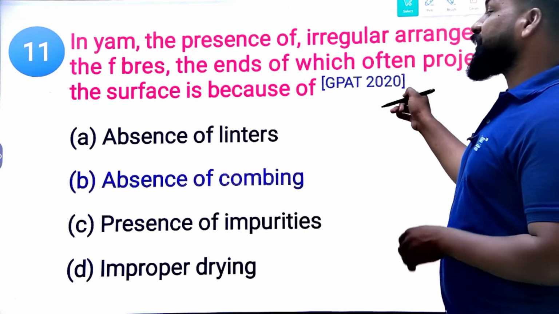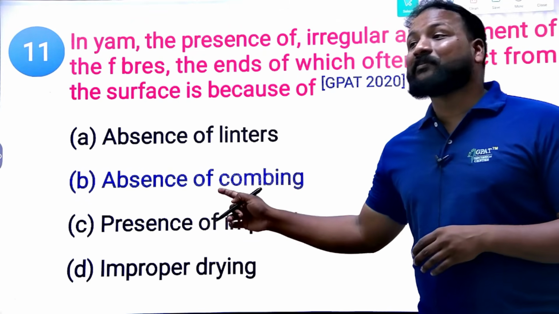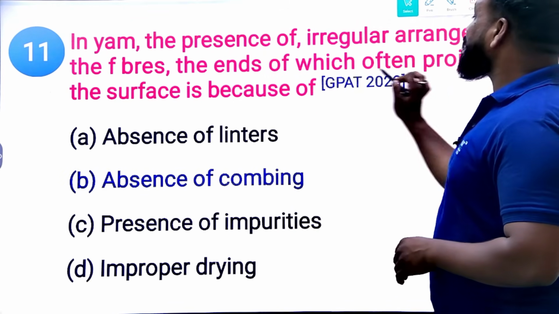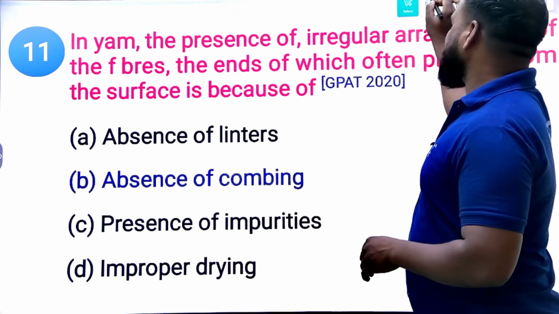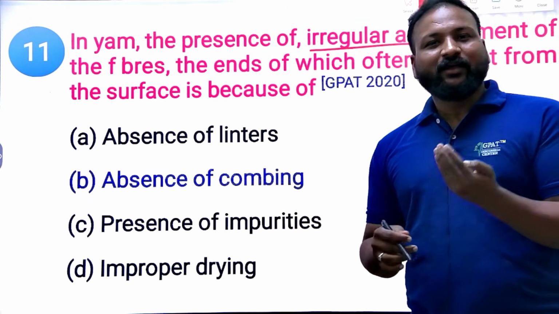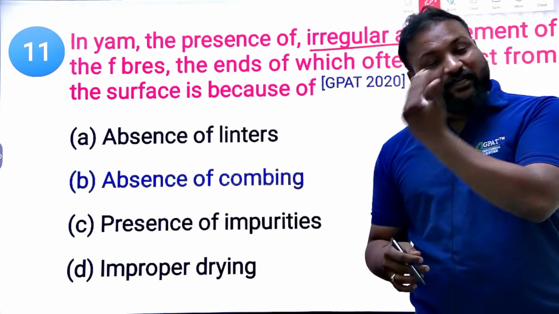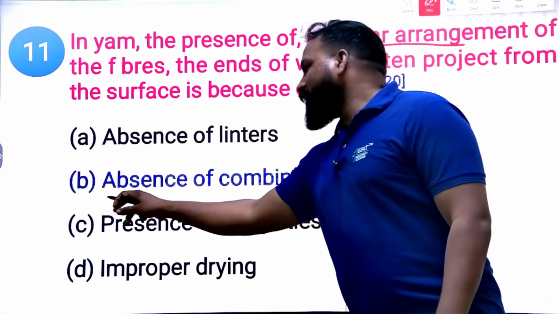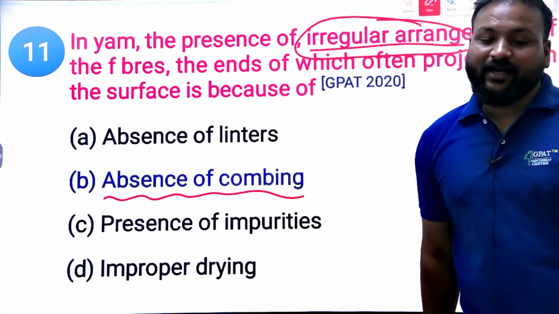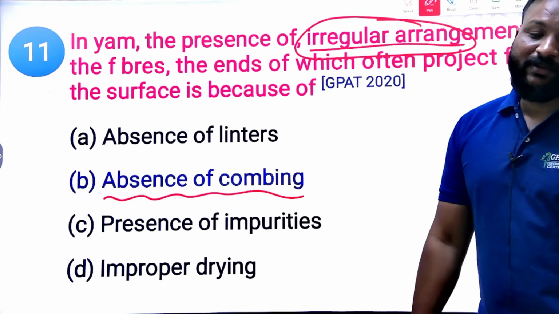Undoubtedly, this question is from GPAT 2020, and yes, it is because of absence of combing. If you comb your hair, it will be in a regular form, right? So because of absence of combing, they are in irregular arrangement.